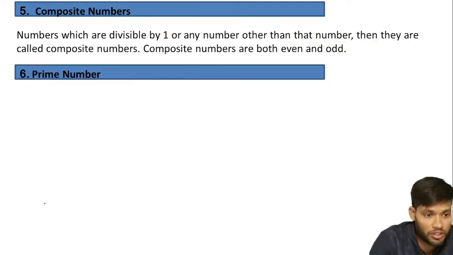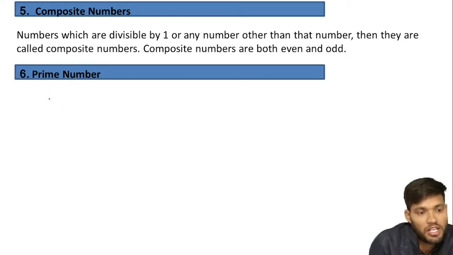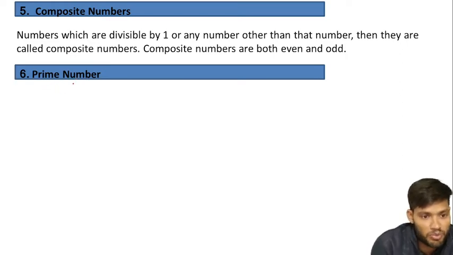Now we will take the next number, prime number. What is a prime number? It is just the opposite of a composite number. While a composite number is divisible by 1, itself, and any other factor, a prime number is not divisible by any other number; it is divisible only by 1 and itself.